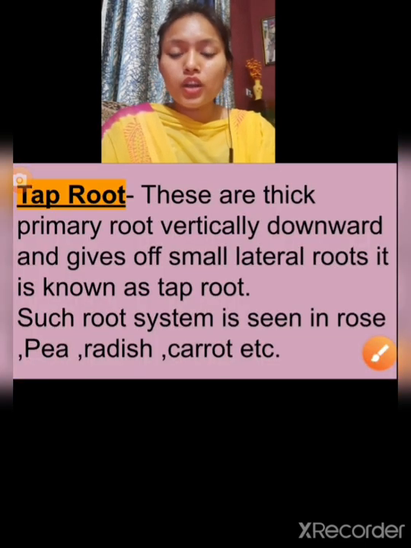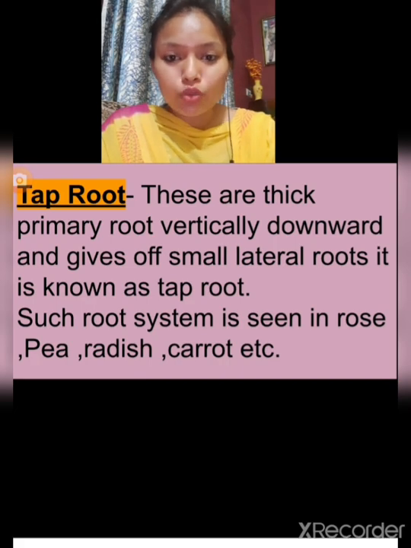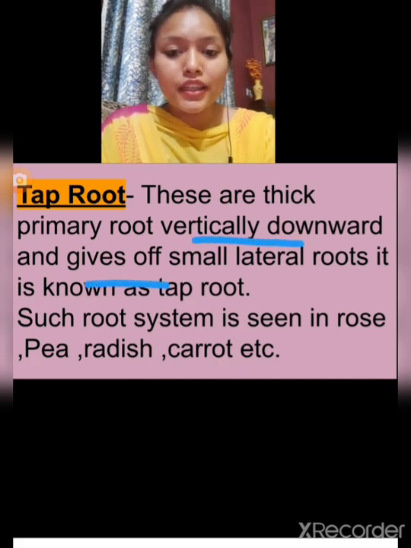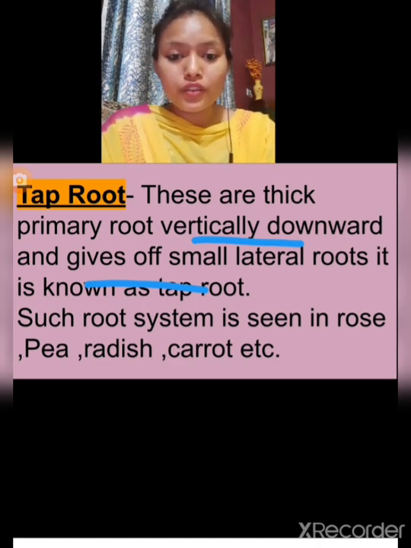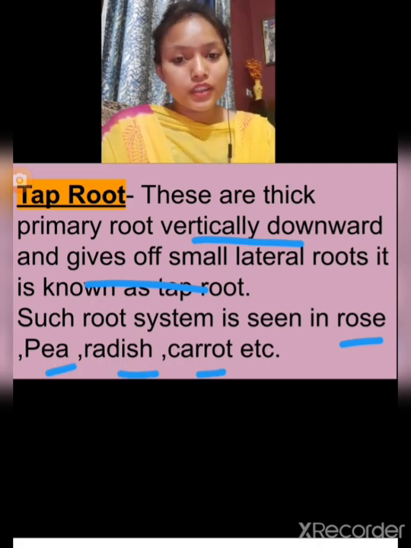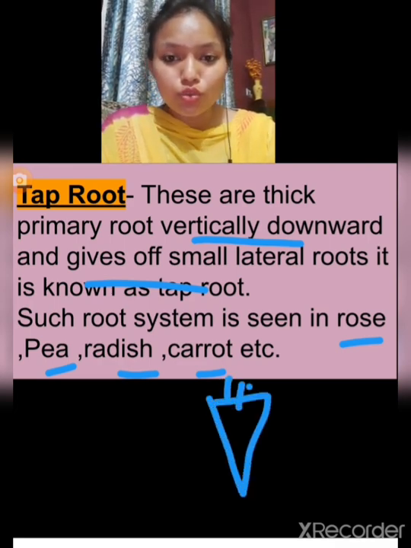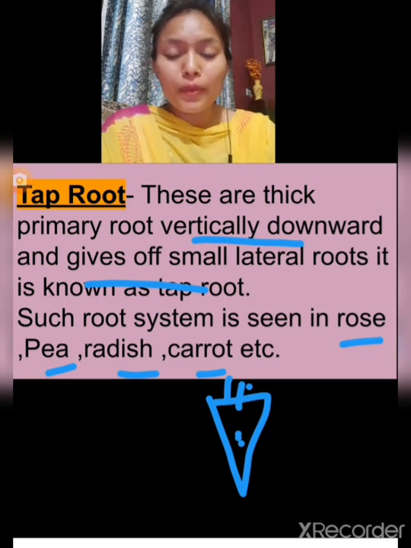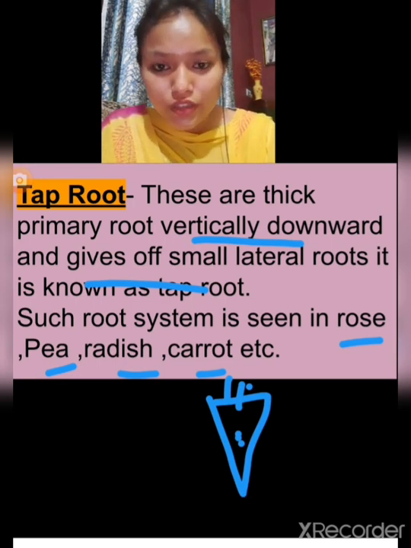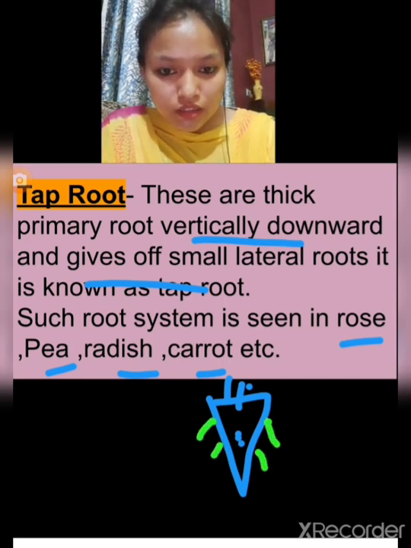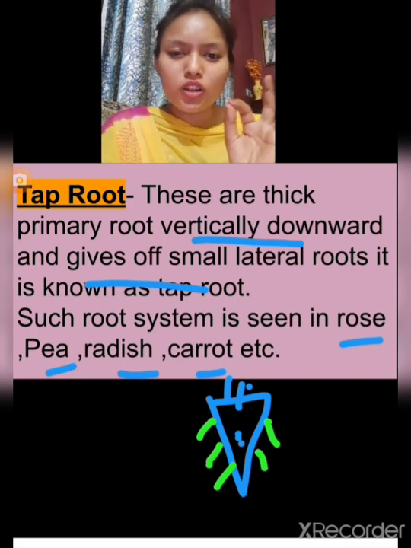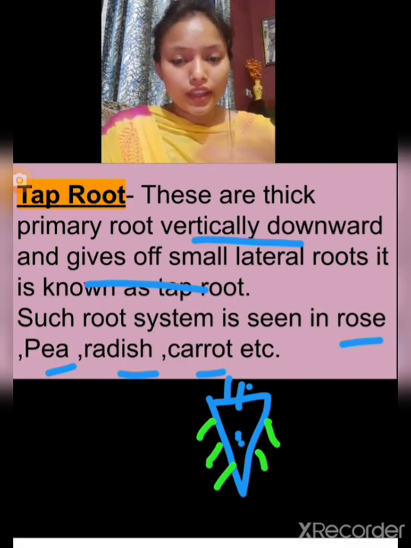So taproot is what? These are thick primary roots growing vertically downward and giving off small lateral roots. It is known as a taproot. Examples of taproot: rose, pea, radish, carrot, all these have the taproot. Tap means like a conical shape. These roots are very thick and they do not have many lateral roots. Lateral roots, as we have studied, means secondary roots, small strands coming out like this. They don't have too many, they have small ones but not too much. So they are what? They are taproot.